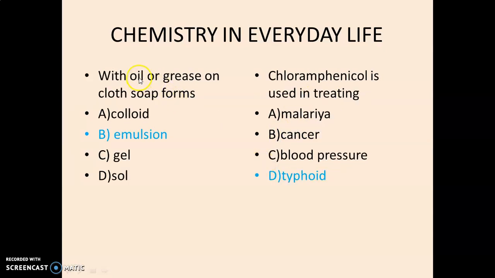Next question, with oil or grease on cloth, soap forms colloid, emulsion, gel or sol. When oil or grease gets on different clothes and we wash these clothes with soap, an emulsion is formed, and due to this emulsion the cloth gets clean.